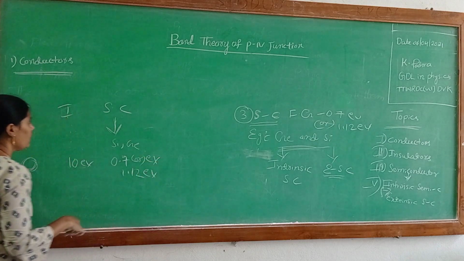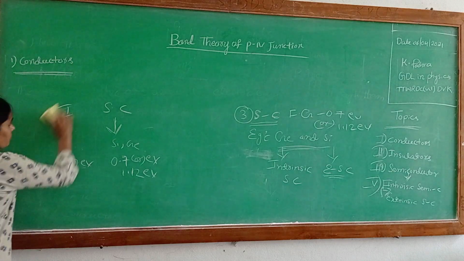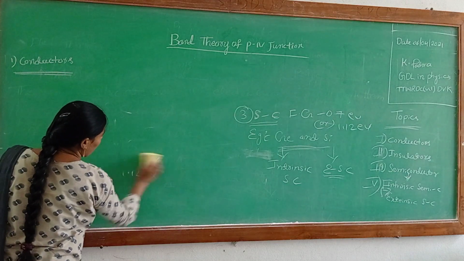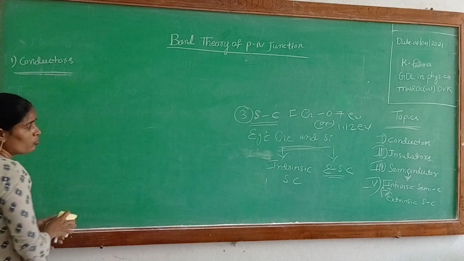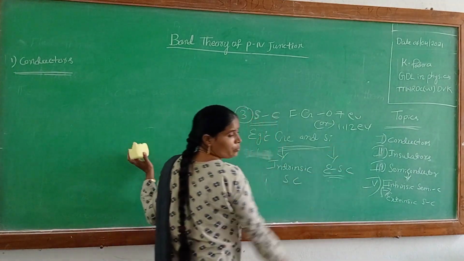These are conductors, insulators and semiconductors. Semiconductors are of two types: intrinsic semiconductors and extrinsic semiconductors.